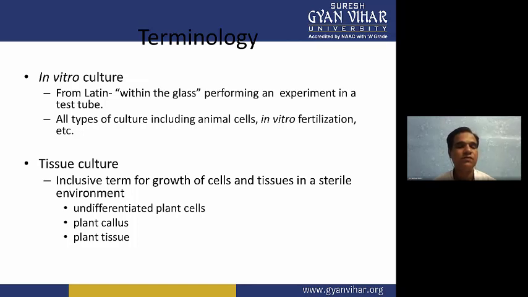So this type of culture we call tissue culture. So undifferentiated plant cells are also a tissue. Plant callus is a tissue, and tissues like root tissue, shoot tissue, and leaf tissue can also be cultured in in vitro condition.